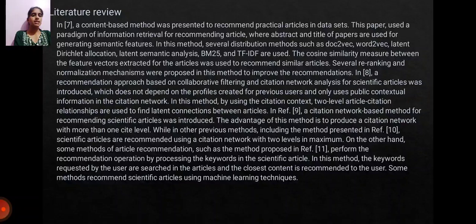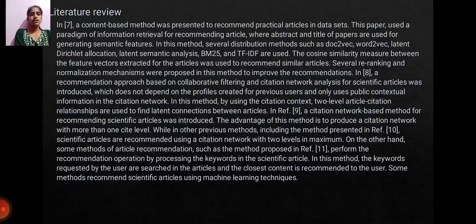The cosine similarity measure between the feature vectors extracted for the articles was used to recommend similar articles. Several re-ranking and normalization mechanisms were proposed in this method to improve the recommendations.